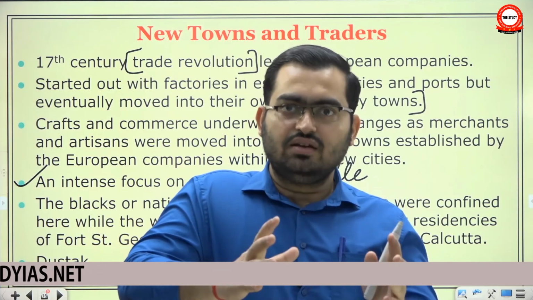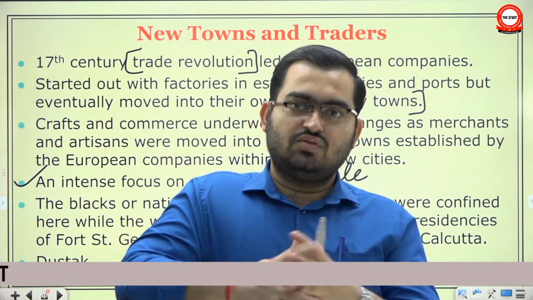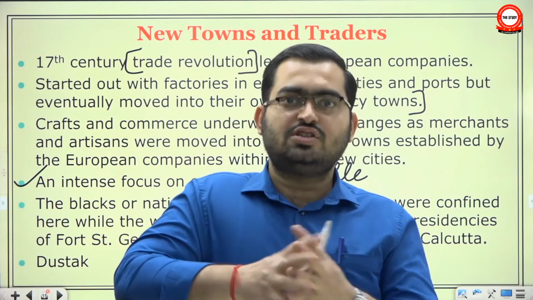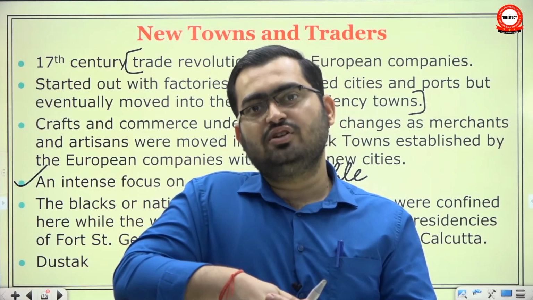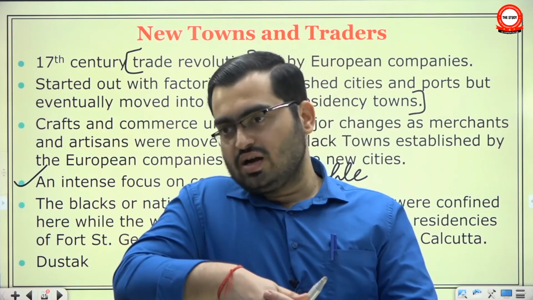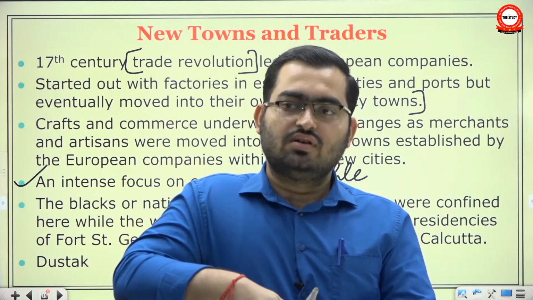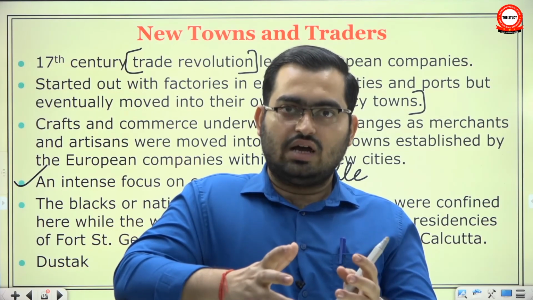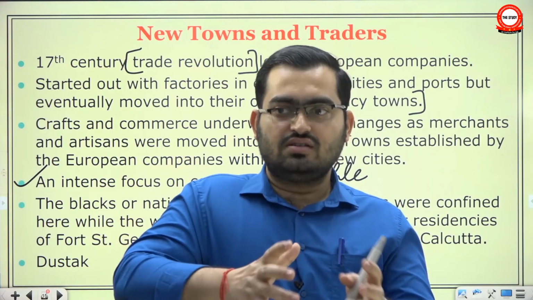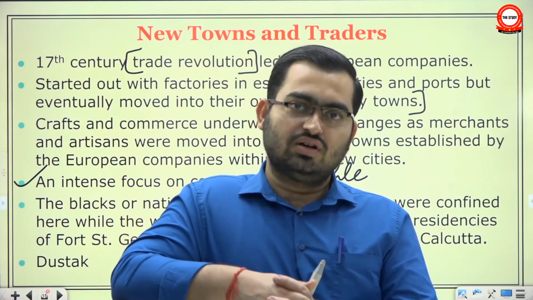Gradually these towns expanded, and especially their municipal governance. The earliest example of municipal governance in India comes from the presidency town of Madras, Chennai. So at least in the sense of governance, they look far more like modern towns.